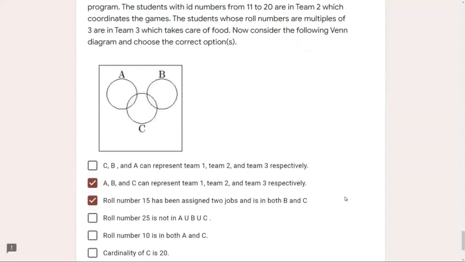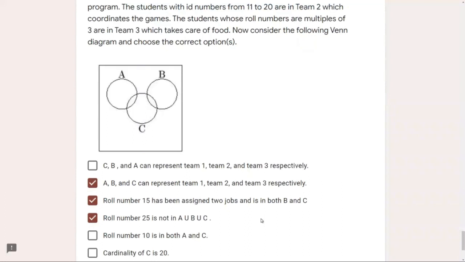Now, roll number 25 is not in A union B union C. That means 25 should neither be lying between 1 and 10, nor be lying between 11 and 20, nor be a multiple of 3. And is it true? Yes, it is true. 25 is not a multiple of 3, and it is greater than 20, not lying between 11 and 20 or 1 and 10. So yes, option number 4 is also correct.